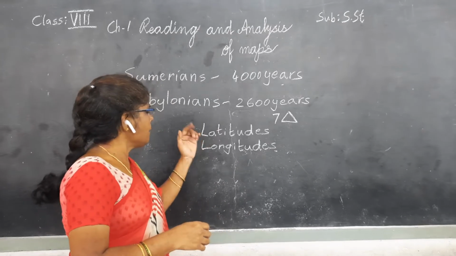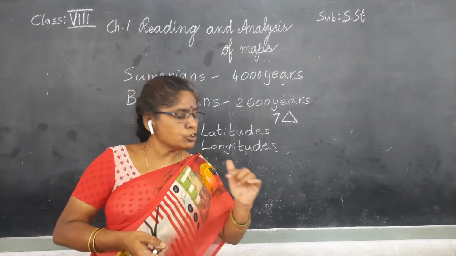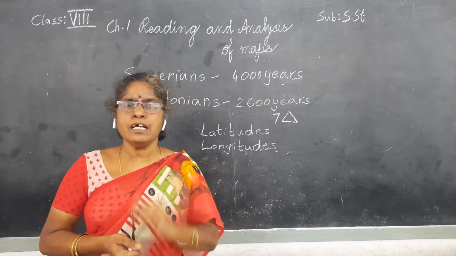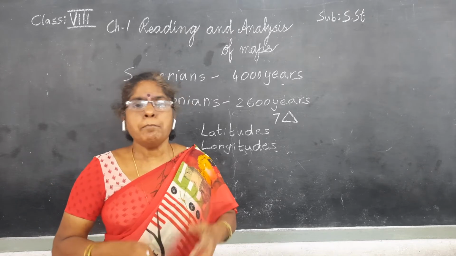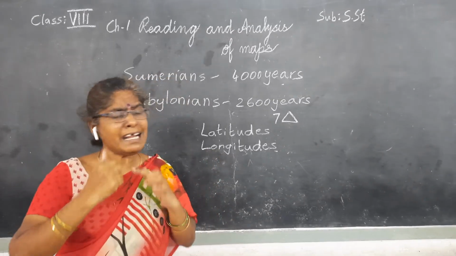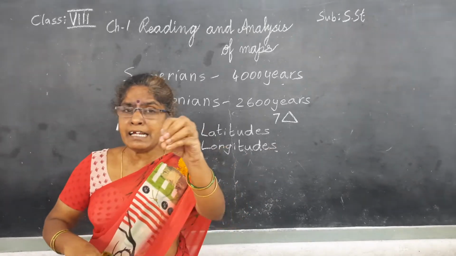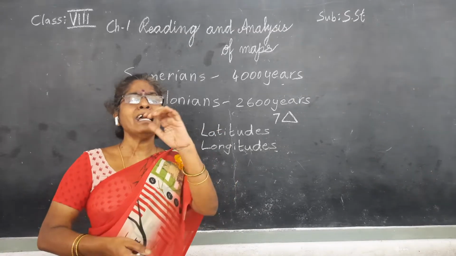And how did they prepare the latitudes? They observed the shadows, and they joined those places. By the intersection of these latitudes and longitudes, we get a grid. We get a grid.